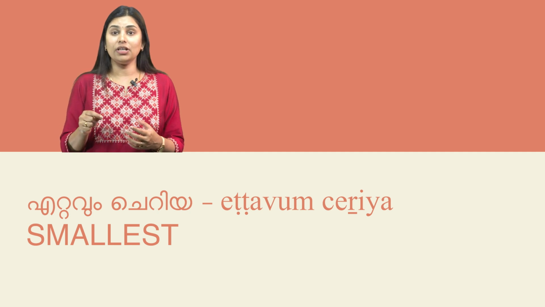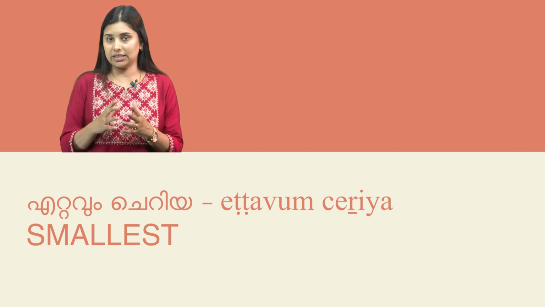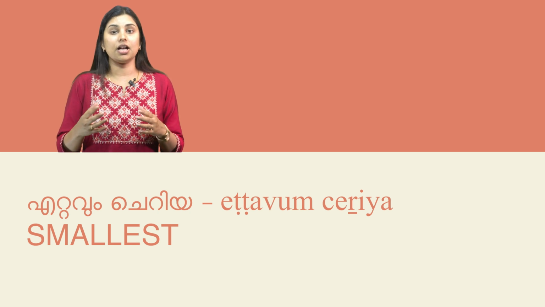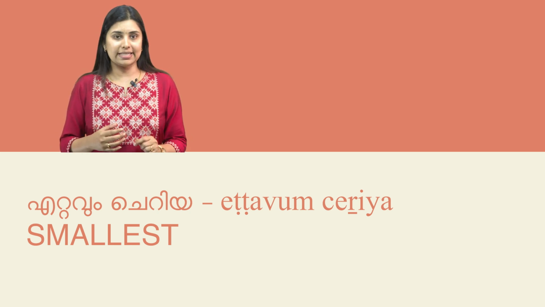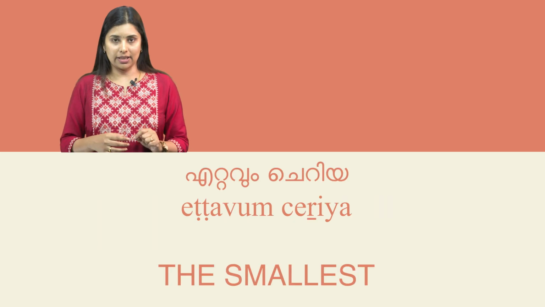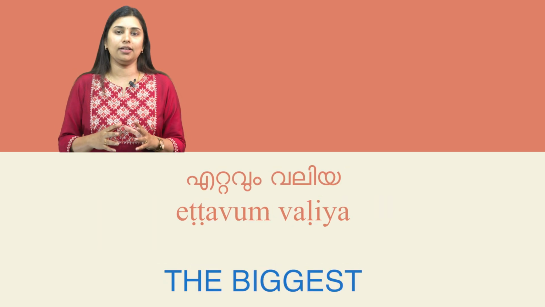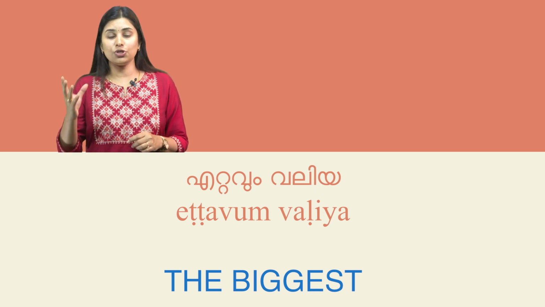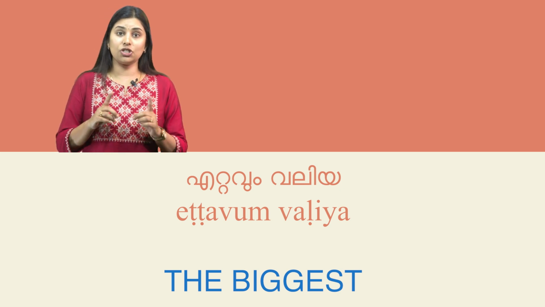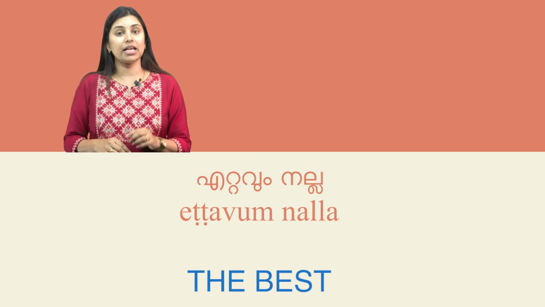It is often used to emphasize the superlative degree of an adjective or a verb, such as the smallest, the biggest, or the best. For example, ഏറ്റവും ചെറിയ means the smallest. ഏറ്റവും വലിയ means the biggest, which is the opposite of ചെറിയ, that is ചെറിയ, വലിയ, like that. ഏറ്റവും നല്ല means the best.